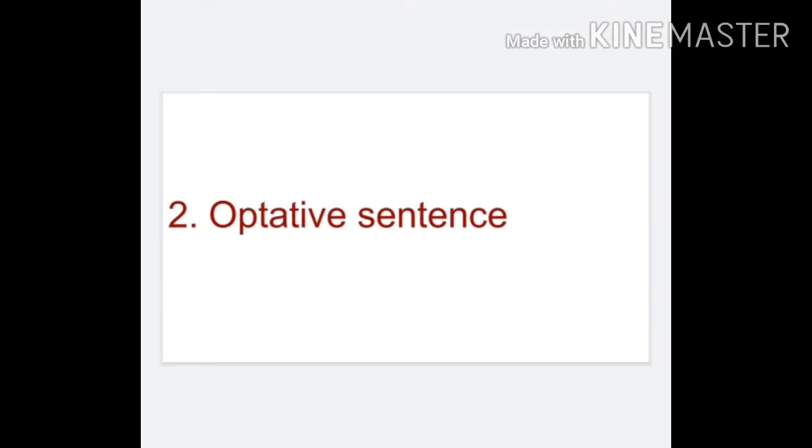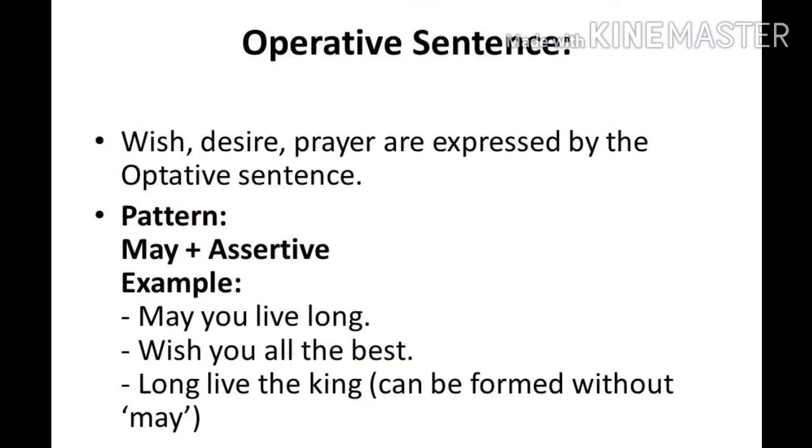Now another type of sentence is optative sentence. These types of sentence express a wish, prayer or curse. Examples of optative sentence are may you live long, wish you all the best, may God bless you, etc.